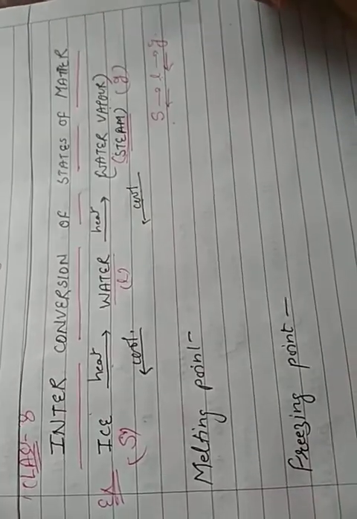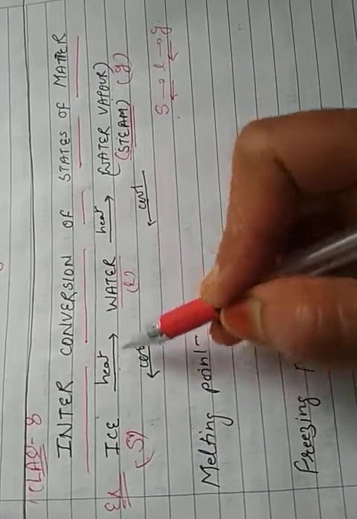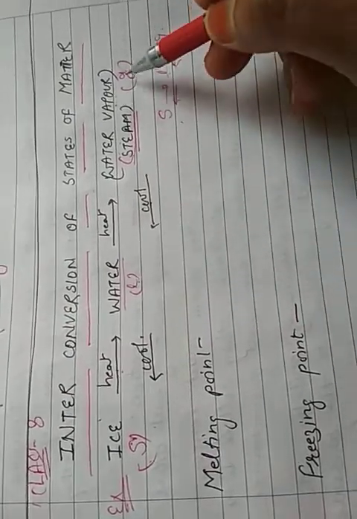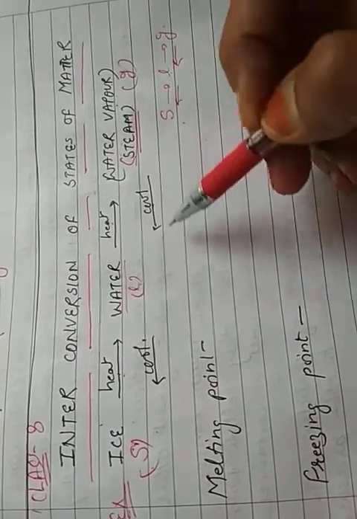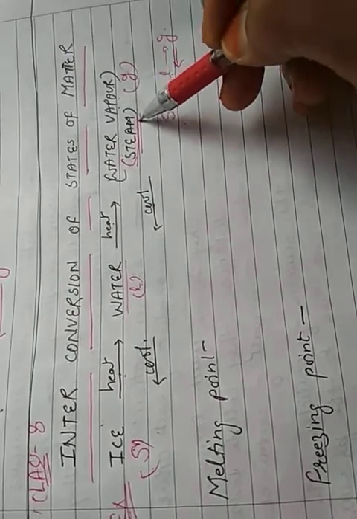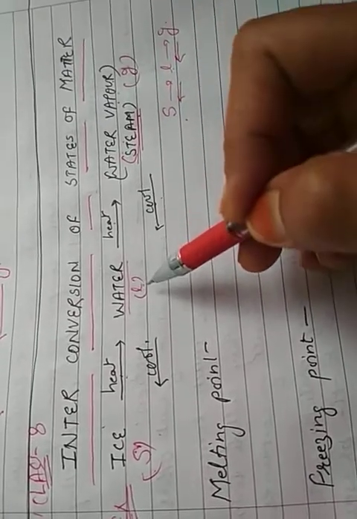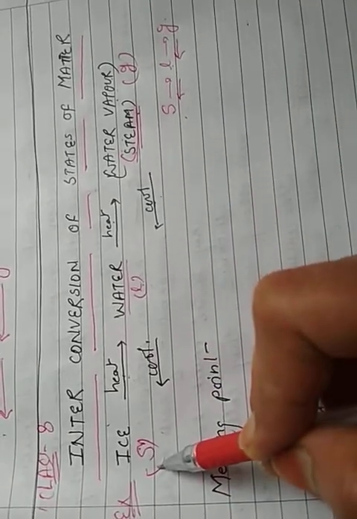So this is the gaseous state of water. Solid changes to liquid on heating, and liquid changes to the gaseous form on heating. To reverse this process, the gas on cooling will get converted into liquid, and liquid on cooling will further change into solid.